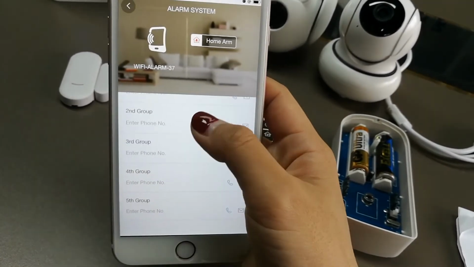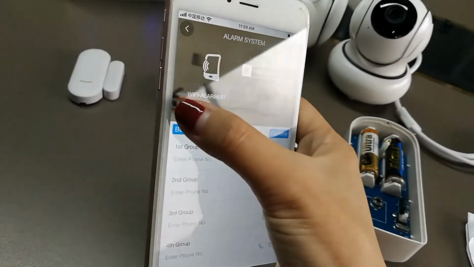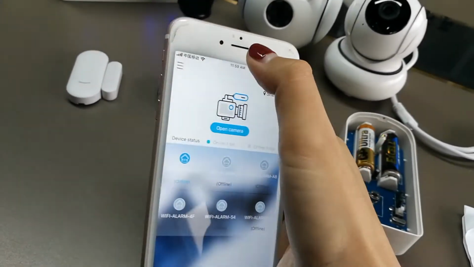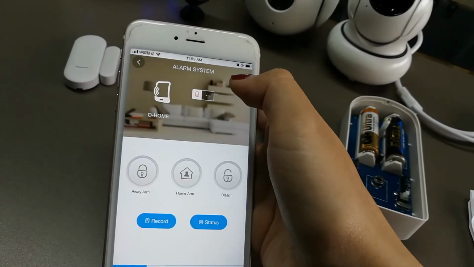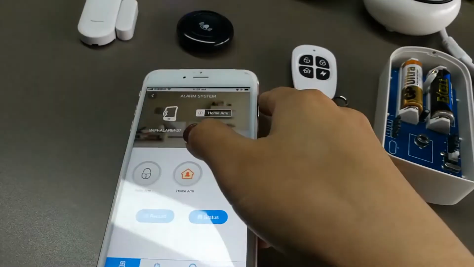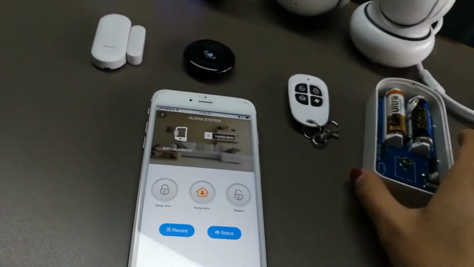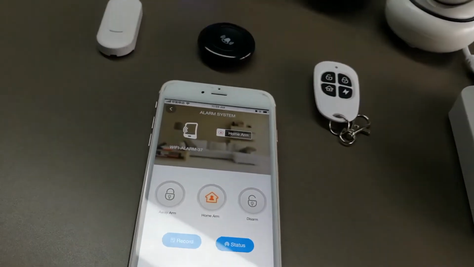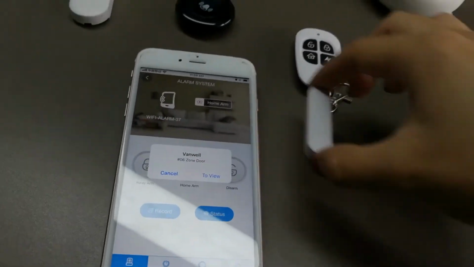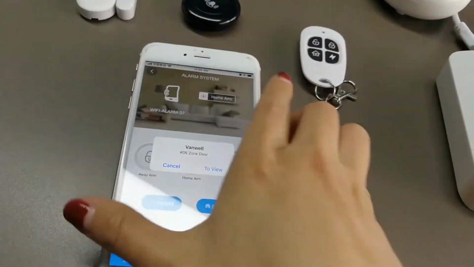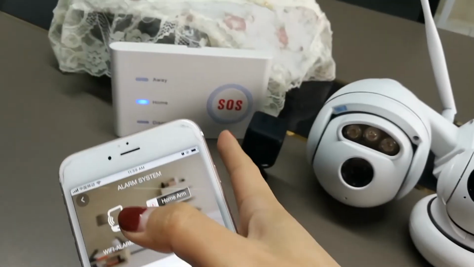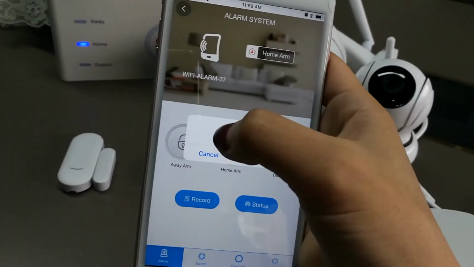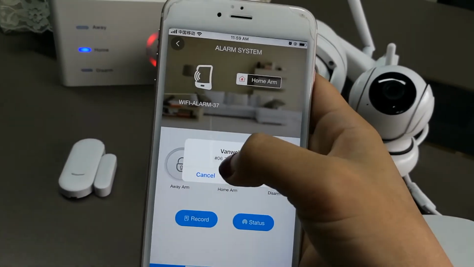Okay. Let me trigger. The lights will be red, and then you will receive an app push notification.